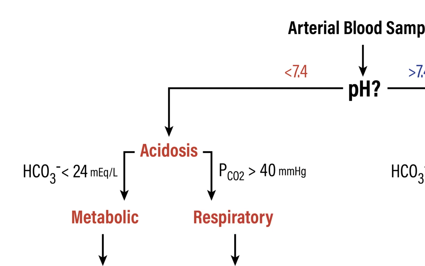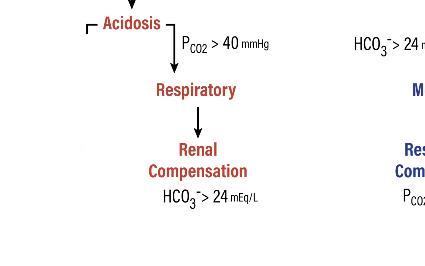Then the next question would be, is there renal compensation? Let's think of how the kidneys would try to compensate for this respiratory acidosis. So first of all, the kidneys could increase the rate of proton secretion, thereby increasing the net acid excretion. So that's one. But also, in the process of that, the kidneys would be increasing the rate of new bicarbonate production. So because of this, we would expect to see the bicarbonate concentration climb, be in excess of the 24 milliequivalents per liter or so, which is the normal range.